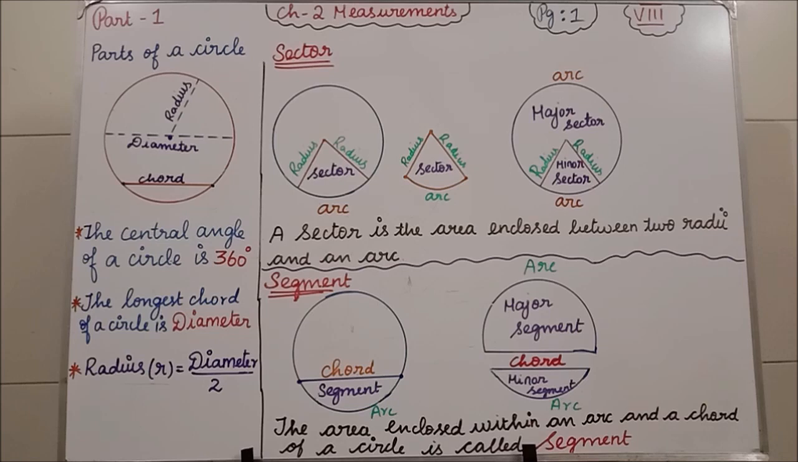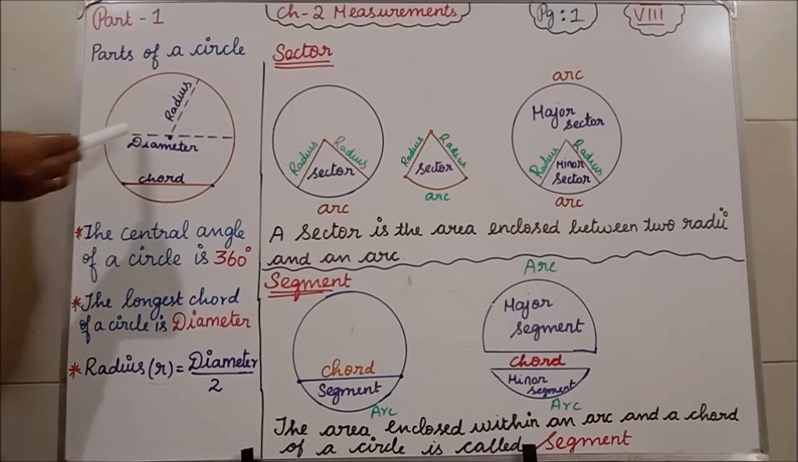The first concept you are going to learn in this chapter is parts of a circle. I think you all know the parts of a circle, because you have learned them in lower classes: radius, diameter and chord. Anyhow, we'll recall one more time. First, we'll see about the diameter.